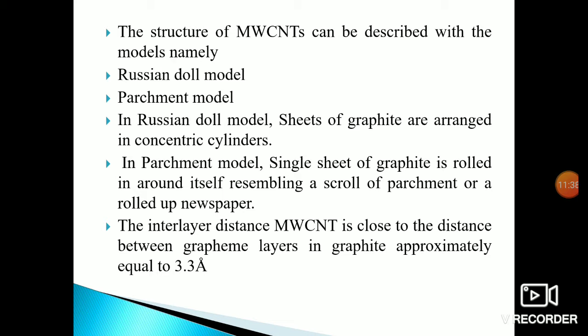In the Parchment model, a single sheet of graphite is rolled around itself, resembling a scroll of parchment or a rolled-up newspaper. The interlayer distance of a multi-wall carbon nanotube is close to the distance between graphene layers in graphite, approximately 3.3 angstroms.